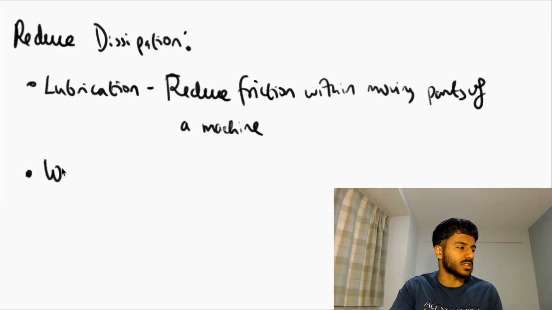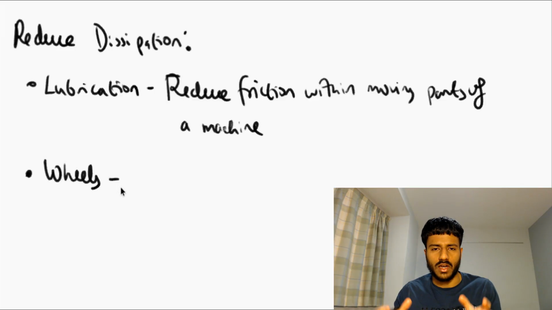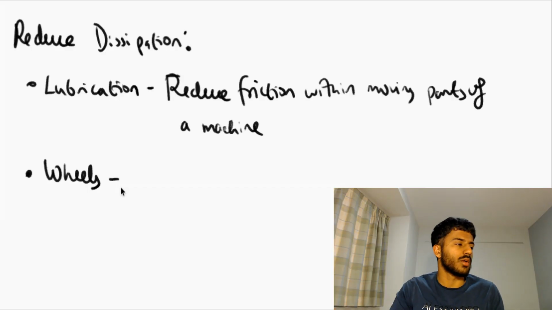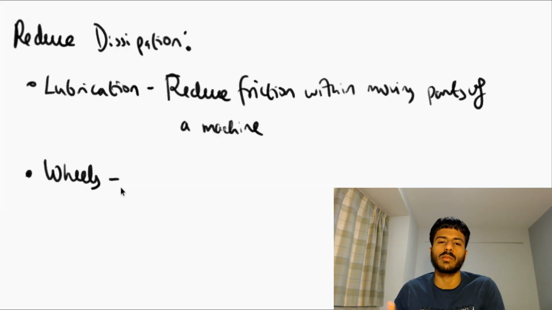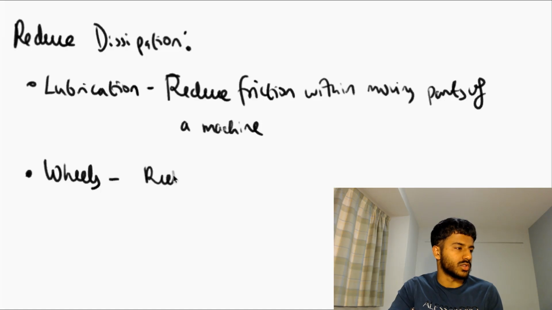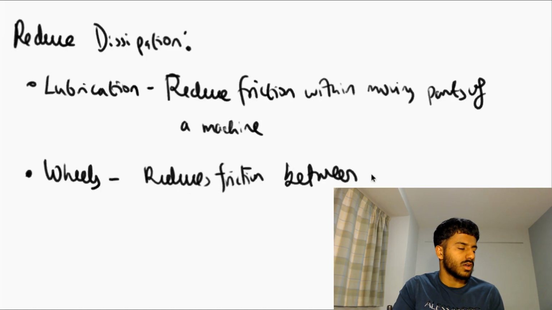Another form is simply by just adding wheels. Now, imagine you're dragging a heavy object, like a table, across a room. That's going to be quite hard to pull across a carpet, for example. It's going to be a lot of friction. Imagine if you now were to add a set of wheels underneath that table, and that table is going to be way easier to pull. So wheels again reduces friction between an object and a surface.